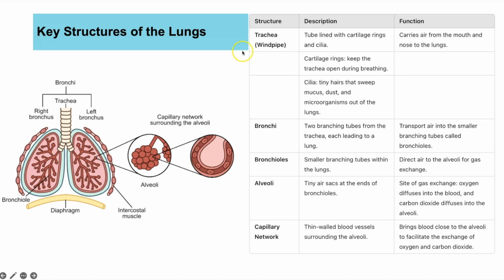Okay, so the key structures, we'll start with the trachea, which is this pipe we can see here. This is a tube, also known as the windpipe, which has cartilage rings. So we can see these rings here. Cartilage is a slightly flexible but also hard material. If you feel your nose or your ears, you don't actually have bone in your nose or your ears, but they have a solid sort of structure to them, and that's cartilage.